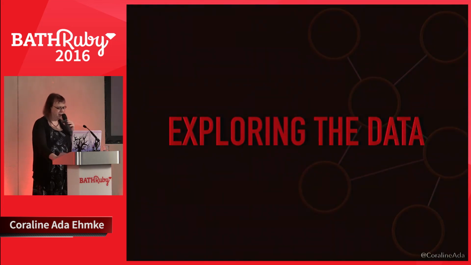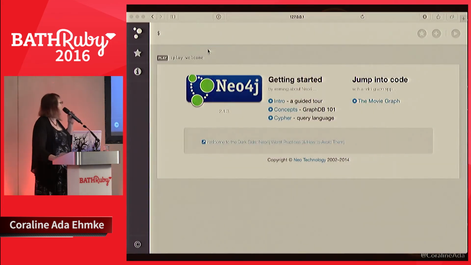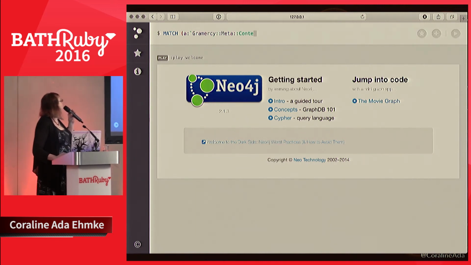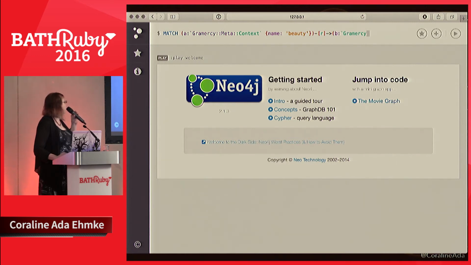So how did I model this in Neo4j? We'll do a query where we look at a context and its roots, so the core concept and how it's expressed. We're going to match node A, which is a Gramercy meta context, with the name of beauty, with a directional relation to node B, which is a Gramercy meta root.